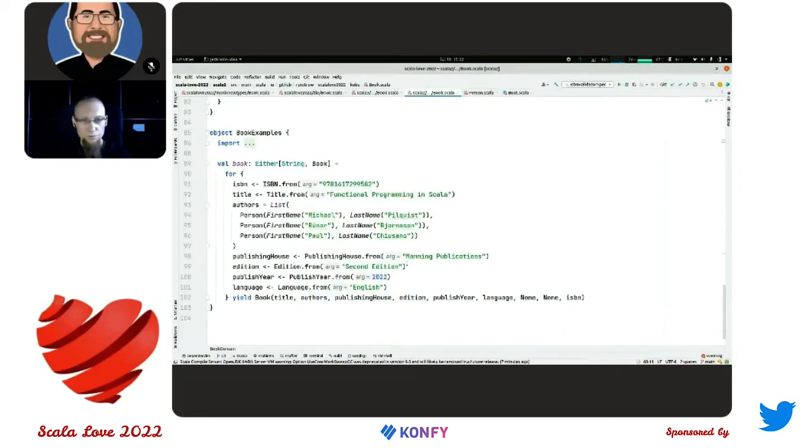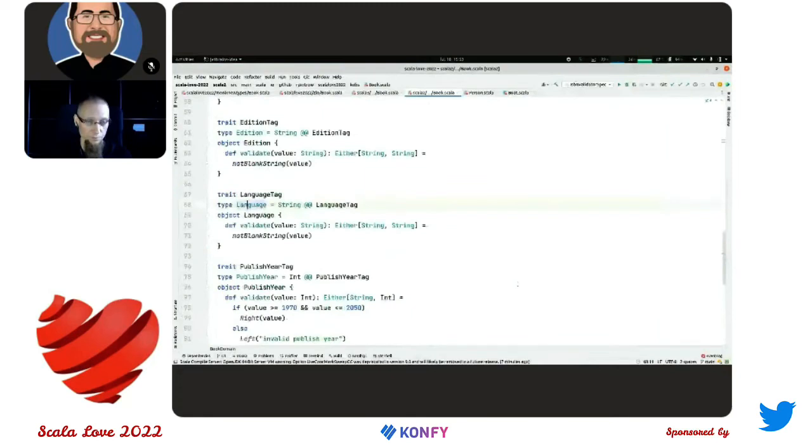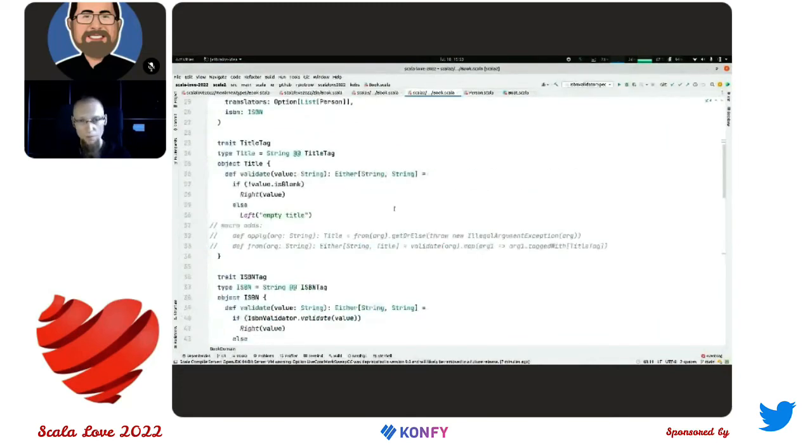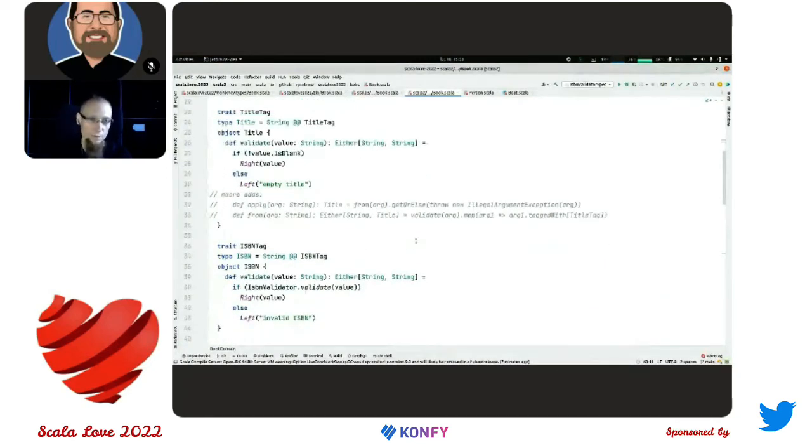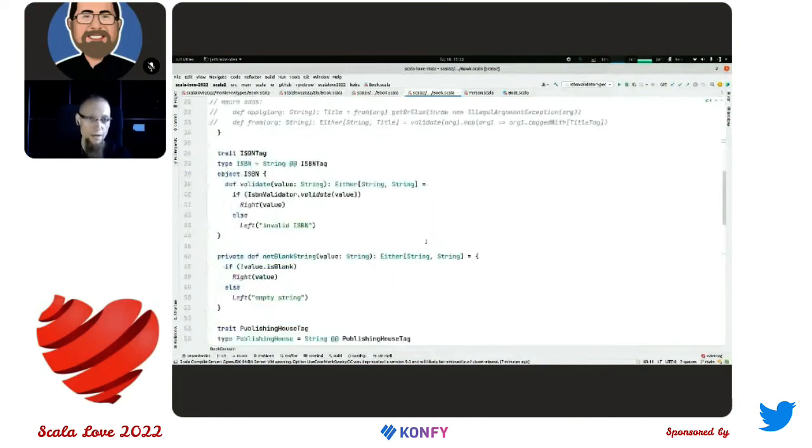Also, for this library, we have a small plugin for IntelliJ, and this plugin does two things. First of all, it adds some information for IntelliJ about the code that is added by the macro. Without that, IntelliJ shows some errors in the editor.